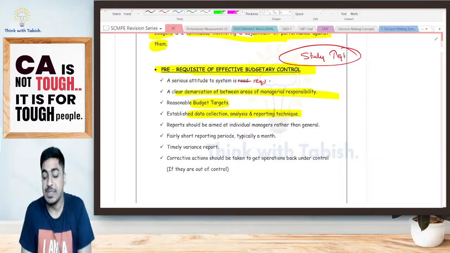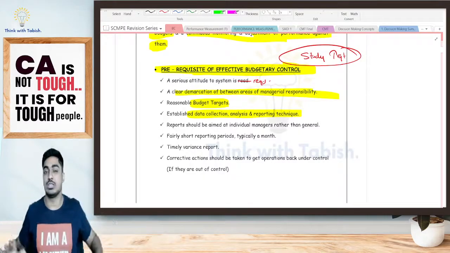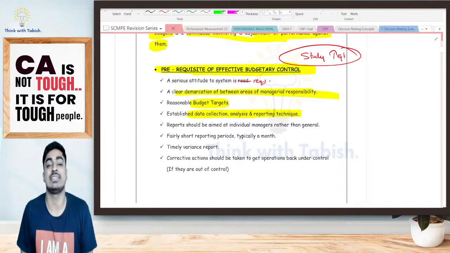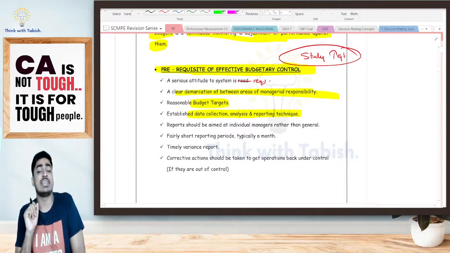Say for example, I am telling myself, yes, I think I am studying so much every day, throughout the day. All I am doing is studying. But if you do not have a proper data collection technique, you will never realize. What is a data collection technique here?